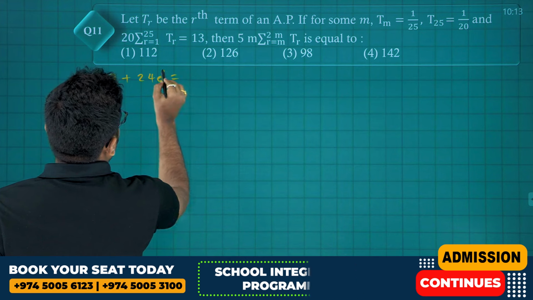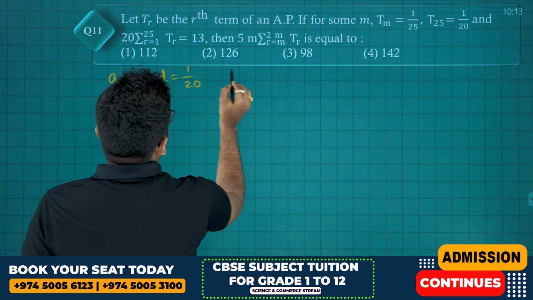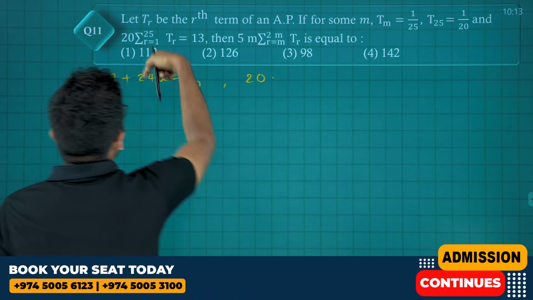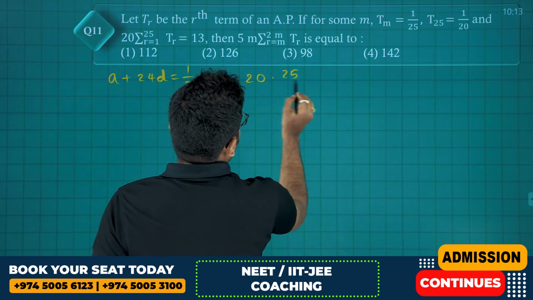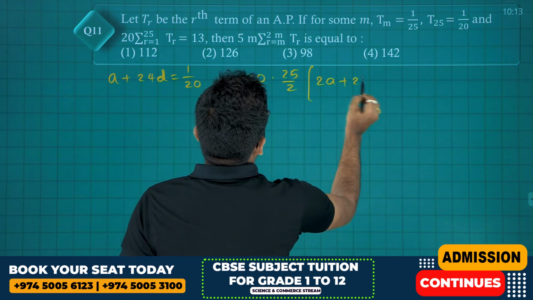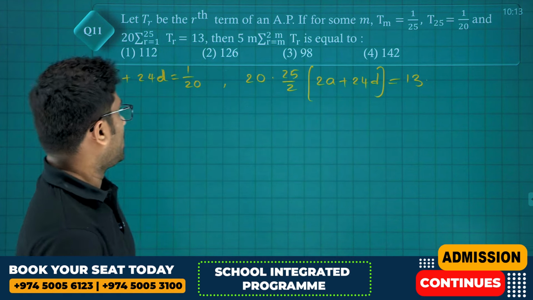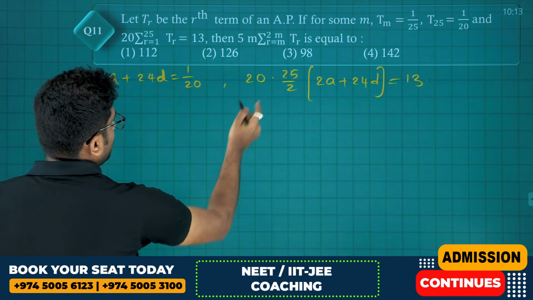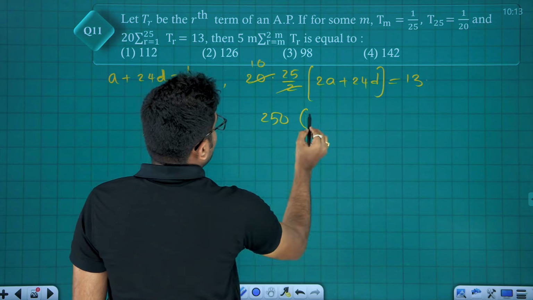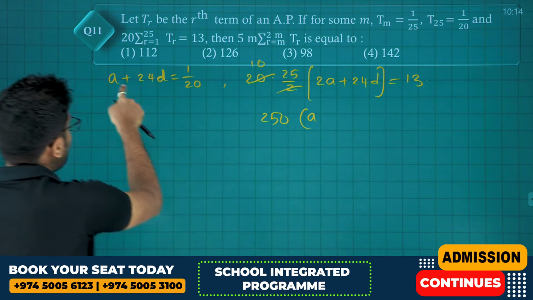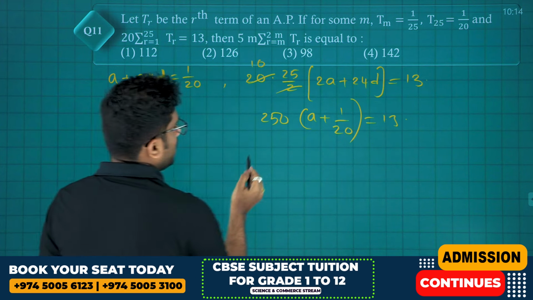Also they have given 20 times sigma r equals to 1 to 25, sum of first 25 terms, that is 25 by 2 into 2a plus 24d is equals to 13. See, this is a plus 24d, but a plus 24d is 1 by 20. Put that here.